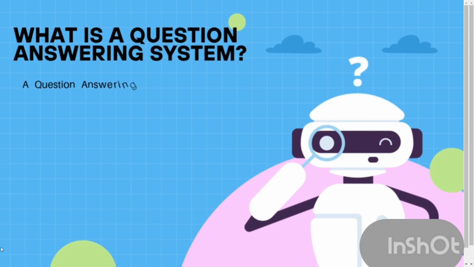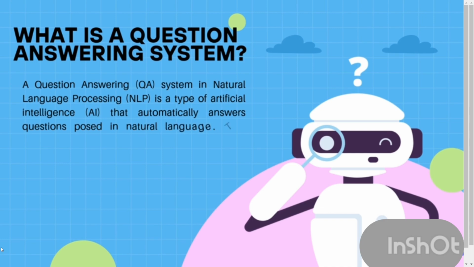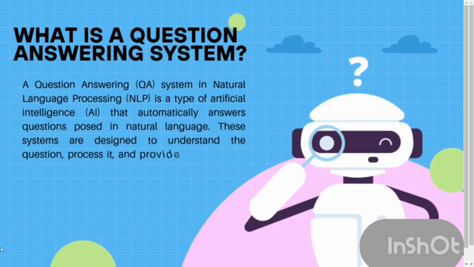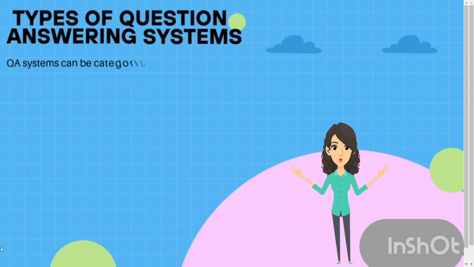A question answering (QA) system in natural language processing (NLP) is a type of artificial intelligence (AI) that automatically answers questions posed in natural language. These systems are designed to understand the question, process it, and provide an appropriate answer from a given set of data, such as documents, databases, or knowledge graphs. Types of question answering systems: QA systems can be categorized mainly into the following types.